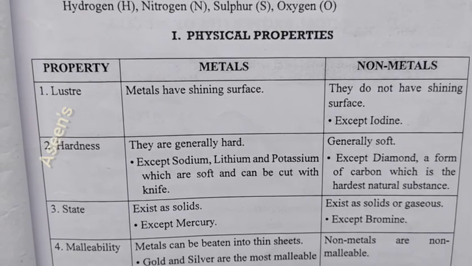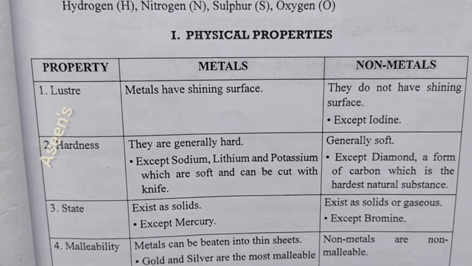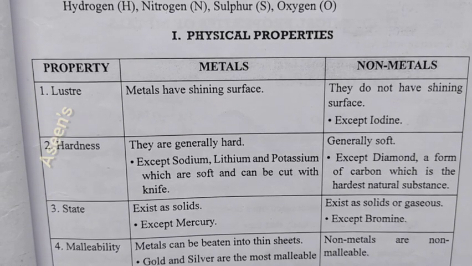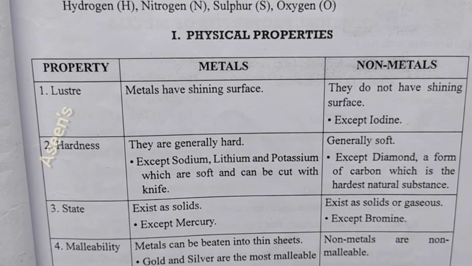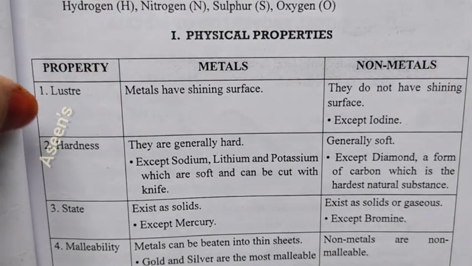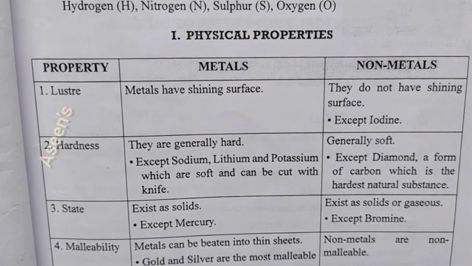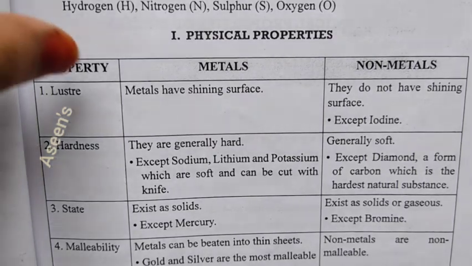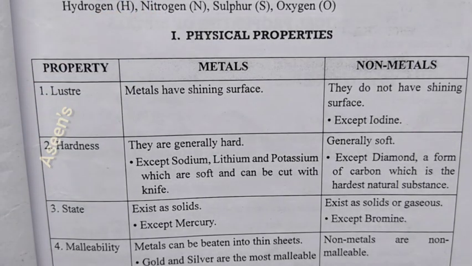First, we are going to see the physical properties and then move on to the chemical properties. Physical properties are nothing but what you see and what you feel. So everything is physical. The first property we are going to see is luster. Luster is nothing but a shiny surface.